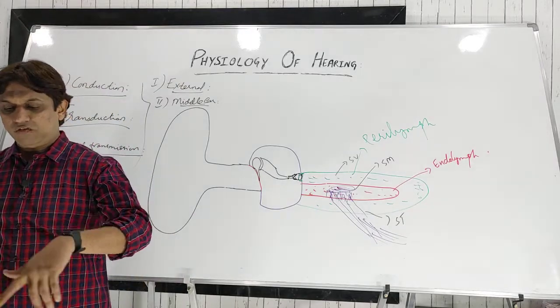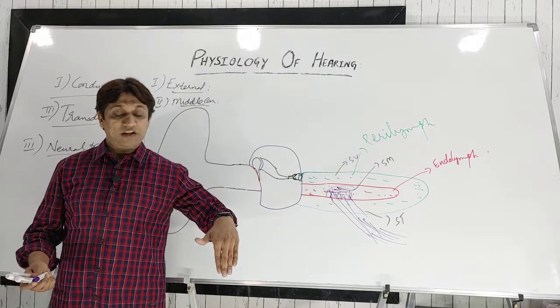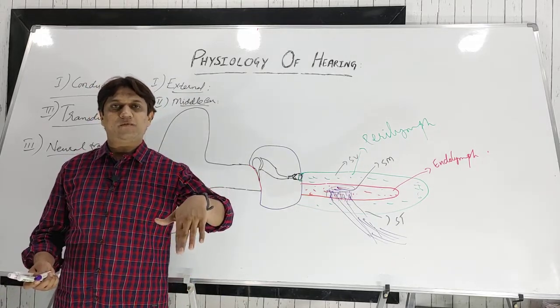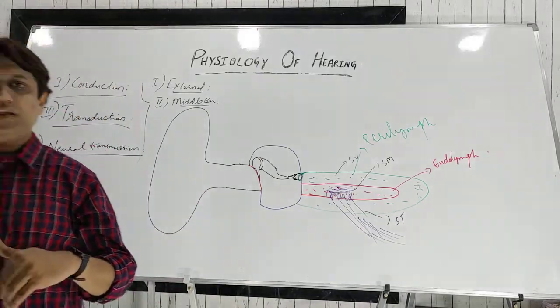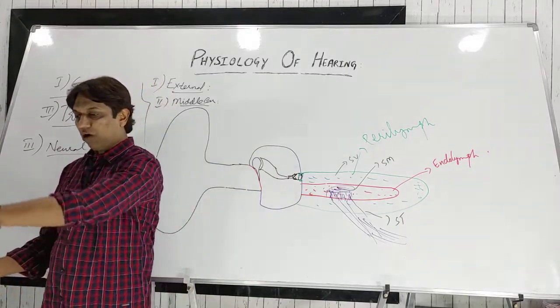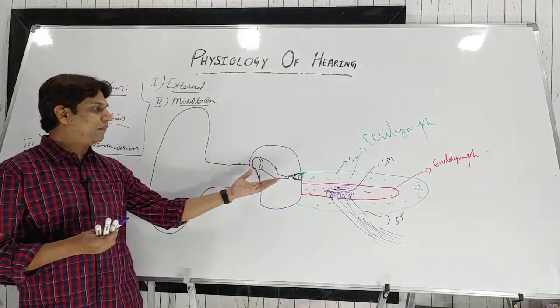Will you be comfortable walking, or will the velocity be the same? No, there will be resistance to the lower limbs because of the liquid medium. When you walk or run in water, there is definitely resistance as compared to normal walking in air. So the same thing happens here.